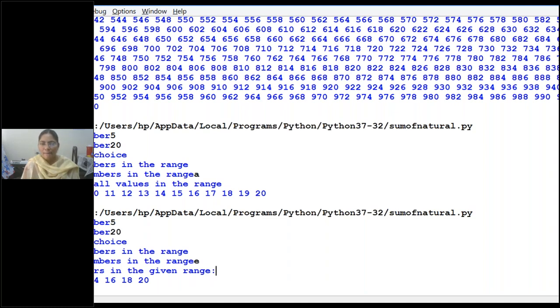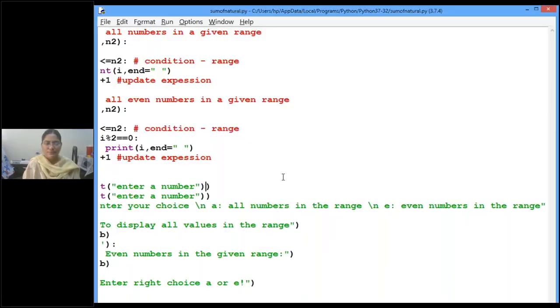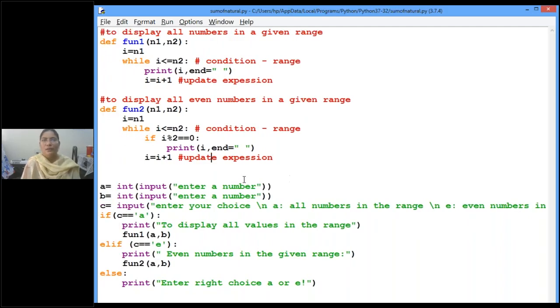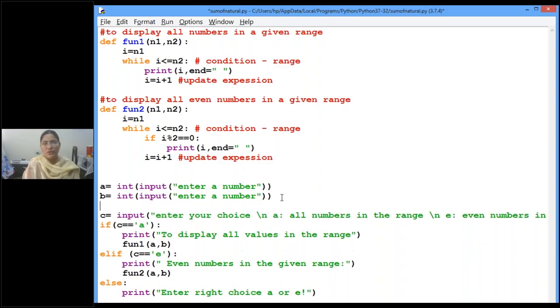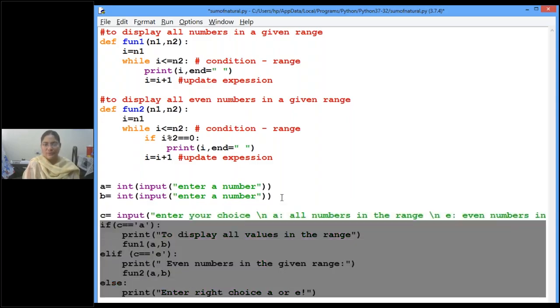Ma'am, show IDLE once. Are you able to see? Yes, ma'am. Right. So here, this also needs to be executed repeatedly. Then what do I do? Enter your choice. This and all need to be executed repeatedly. So we can put this into another loop, this entire thing. Okay, children.